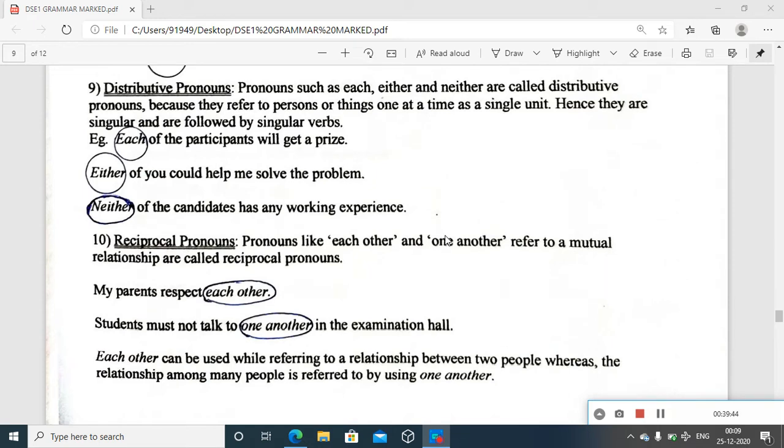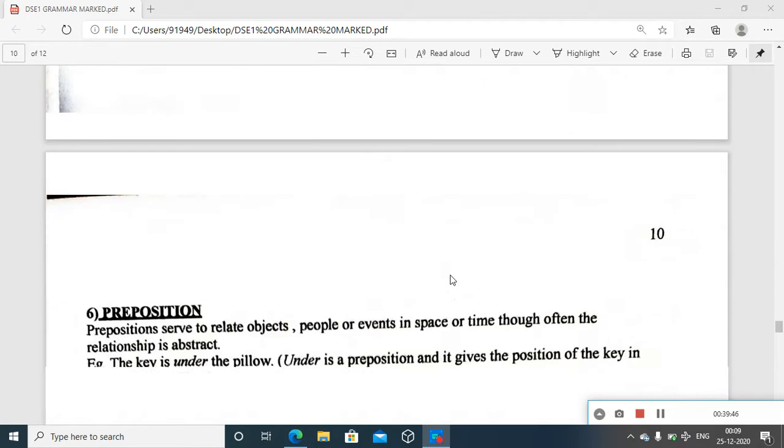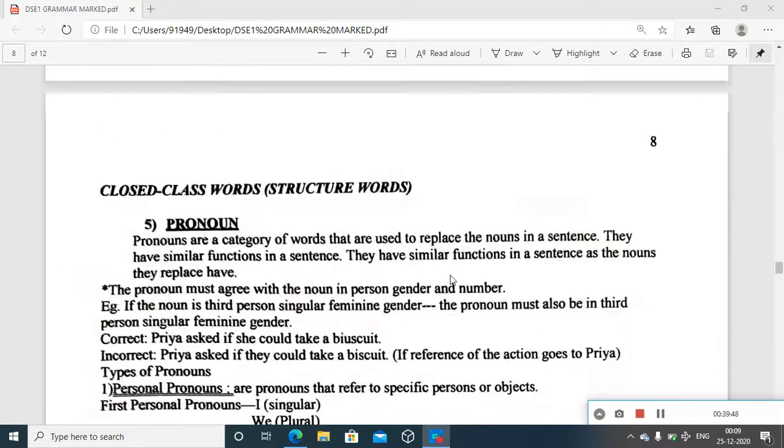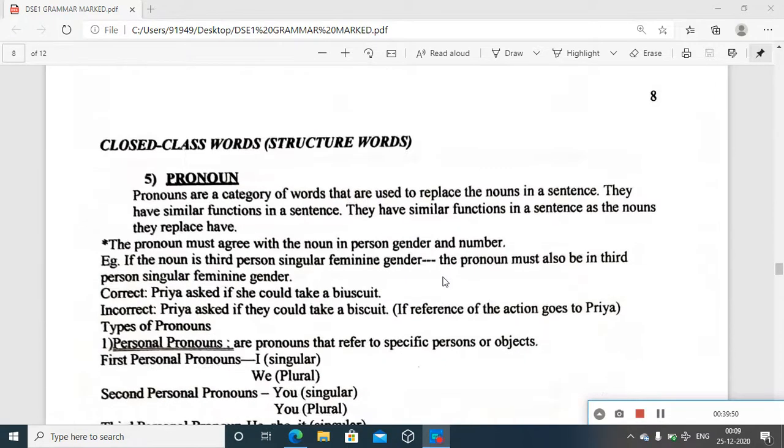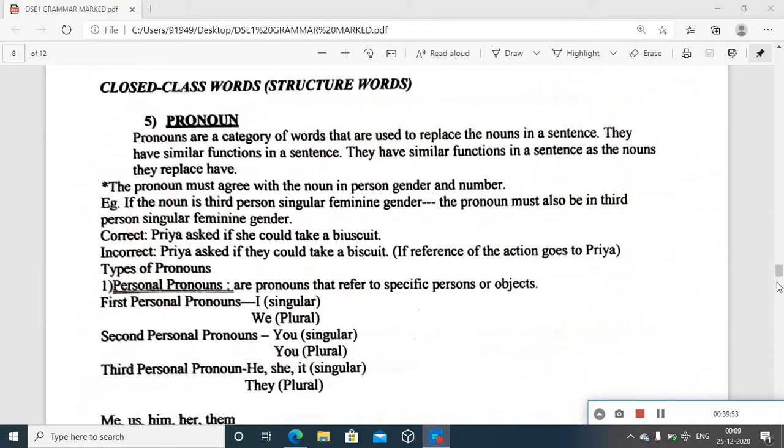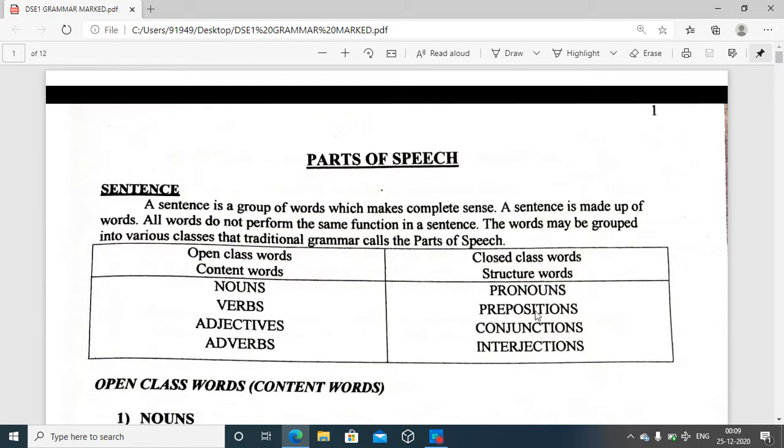With that, pronouns as the main categorization of pronoun also is over. So that's the main part, it's about pronoun. Again, just to go back to that, pronoun is one of the parts of speech. Pronouns come under the closed class category or structure words, and under the umbrella topic parts of speech.